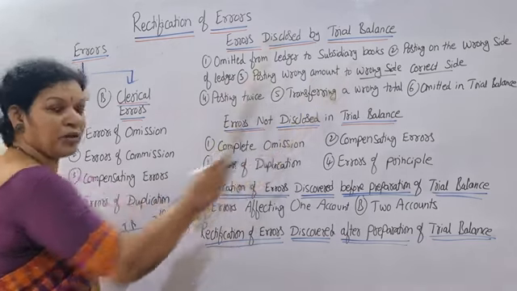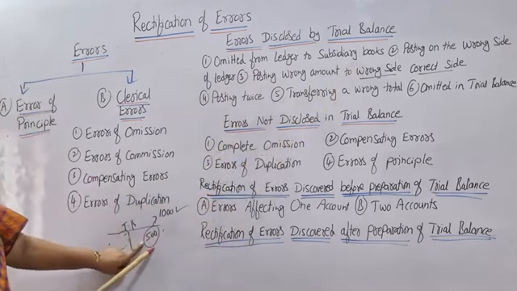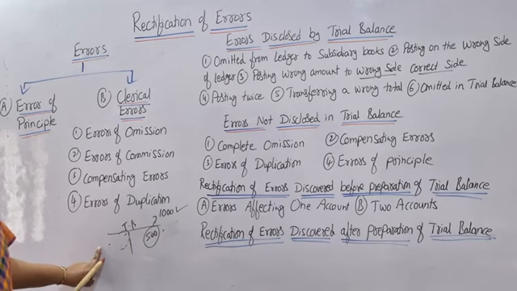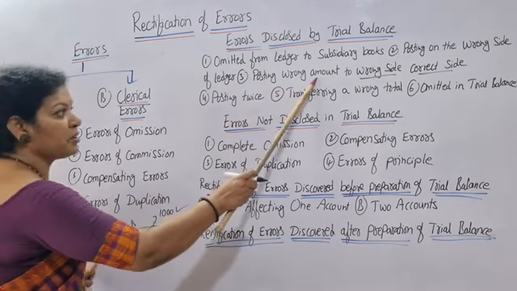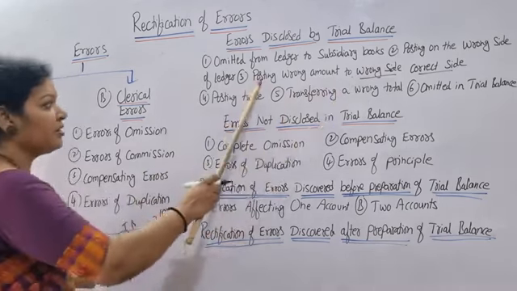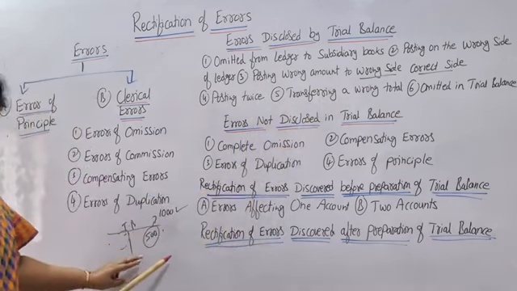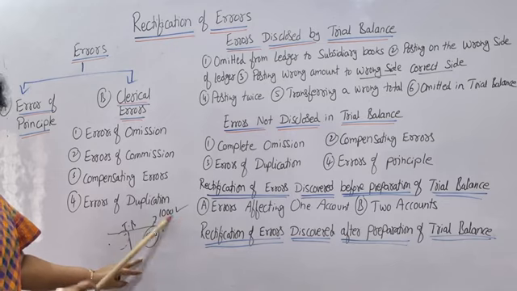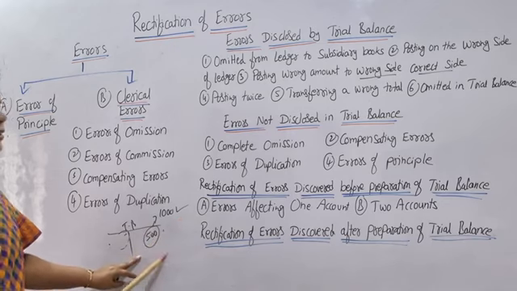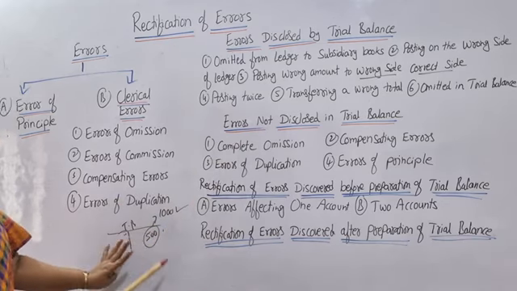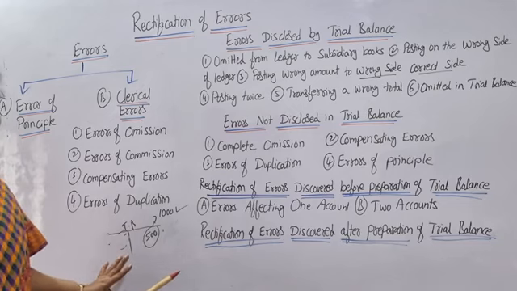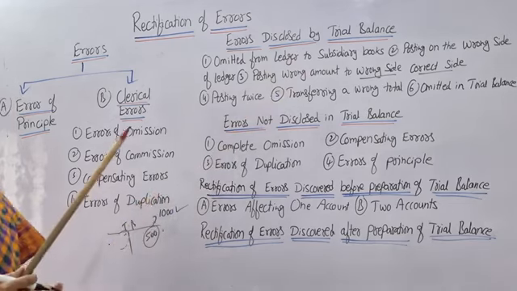Posting wrong amount, wrong side means 500 written on the debit side. This is the first case. The second one is posting wrong amount to correct side: the amount is wrong, instead of 1000 we have written 500, but the correct side, exactly the credit side, we are writing. So this is one kind of transaction.